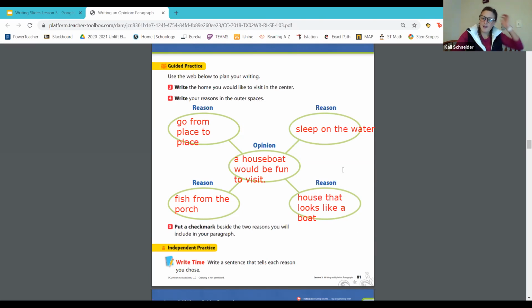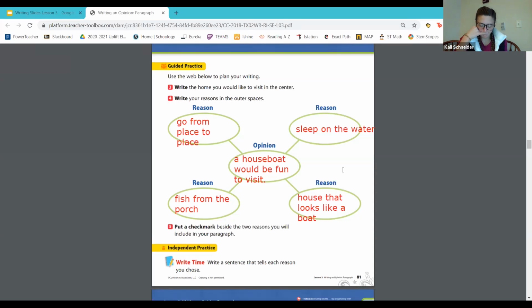But now I need to think back. I'm going to give you some time. If you need to pause it to finish your reasons and have a little bit more think time, go ahead and pause it here. Because I'm going to start rereading mine to think, because I remember from our writing assignment, I need 2 details and I have 4. So that's awesome. I get to go ahead and pick what I think is the best ones to convince my friends that it'd be fun to visit a houseboat for a weekend.